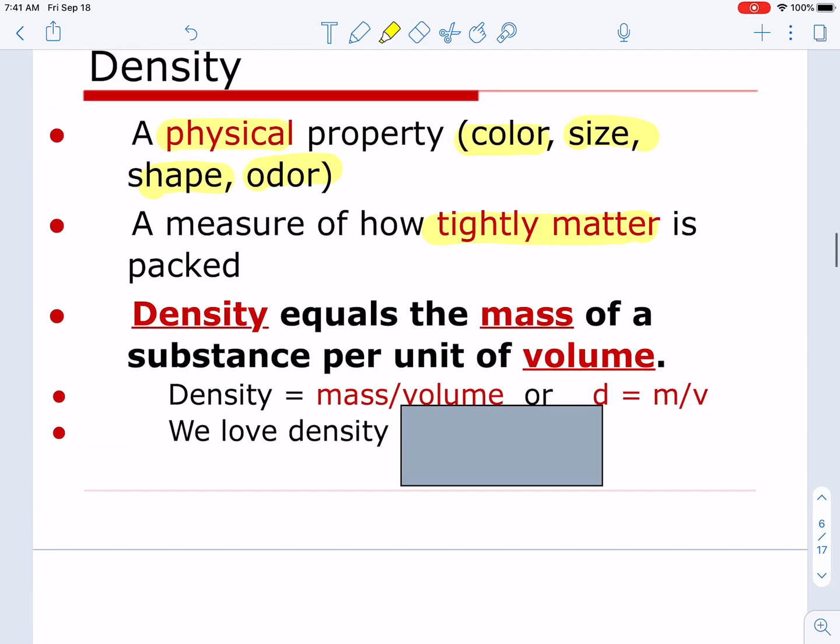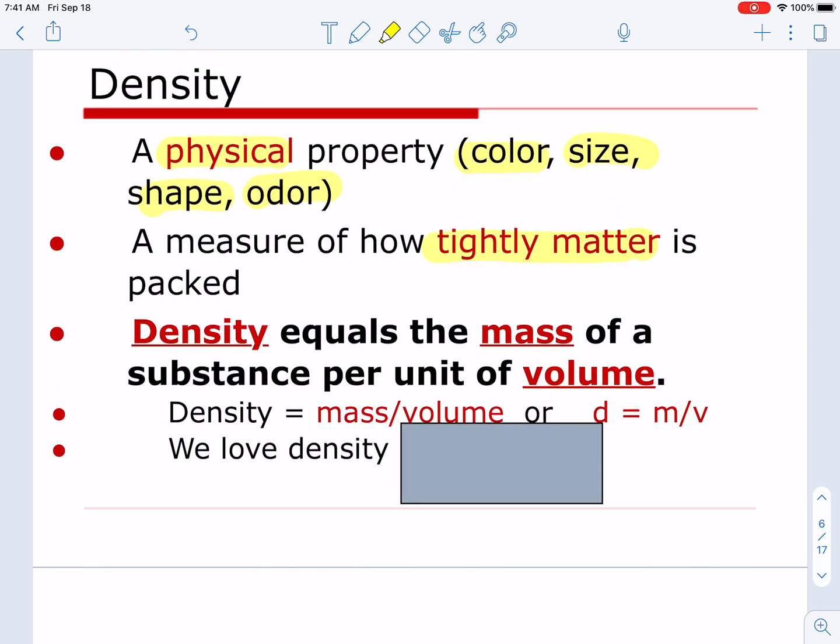There's a simple equation we can use to solve for density, and that is density is equal to mass of a substance per unit of volume. And you guys have already realized the equation we use for density is mass divided by volume, or DMV, the place where you can go get your driver's license, and many of you already have or will at some point soon. Density equals mass divided by volume. Department of Motor Vehicles, DMV. An easy way to remember it.